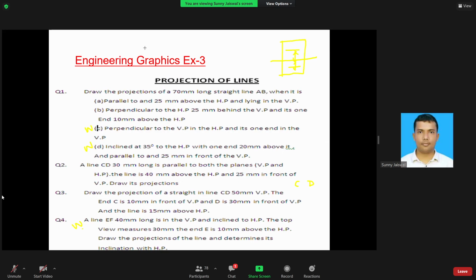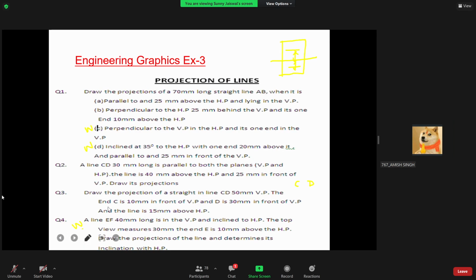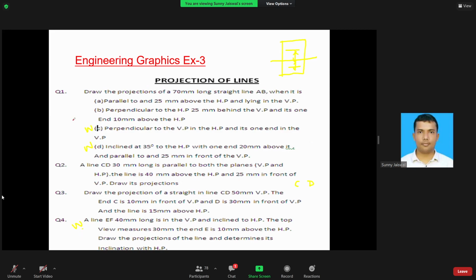Okay. So question 1A, the line is 70 mm long. It is parallel to and 25 mm above the horizontal plane, right? And lying in the vertical plane. So it is in which quadrant? The line is in which quadrant? First quadrant. Yes. So when you draw, how will it look?